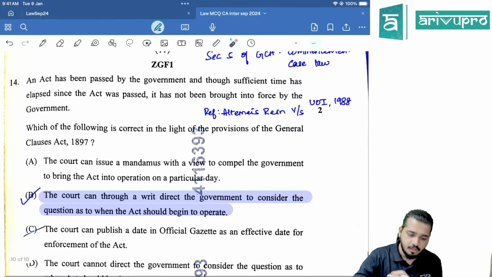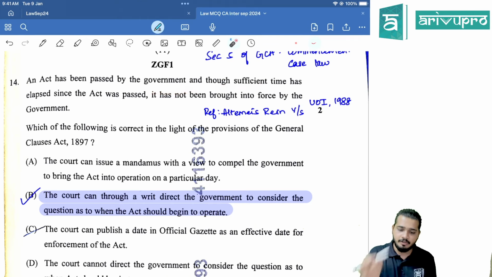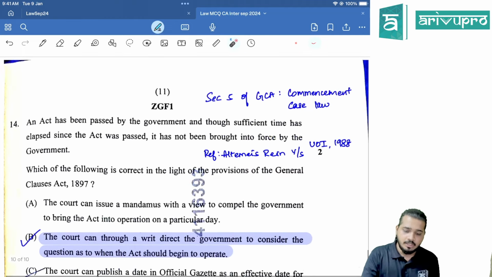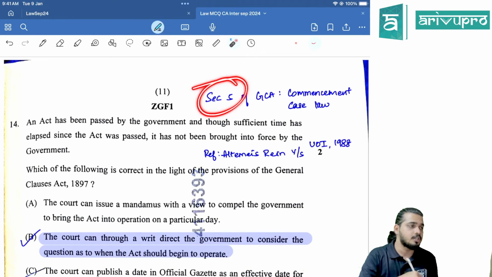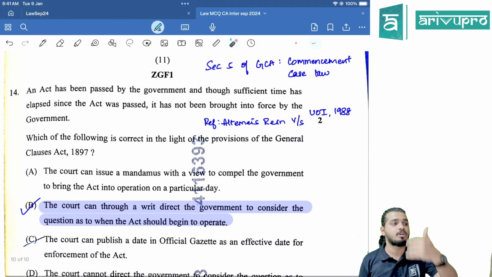14th one. This is a General Clauses Act question. An act has been passed by the government, and though sufficient time has lapsed since the act was passed, it has not been brought into force by the government. Which of the following is the right answer? See, this particular thing is related to section number 5 of the General Clauses Act, which talks about commencement, right?